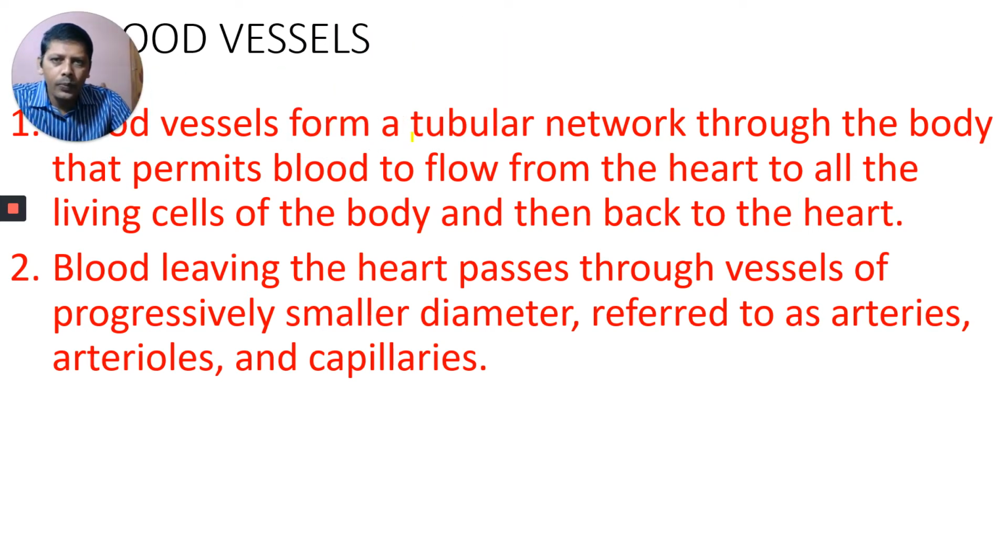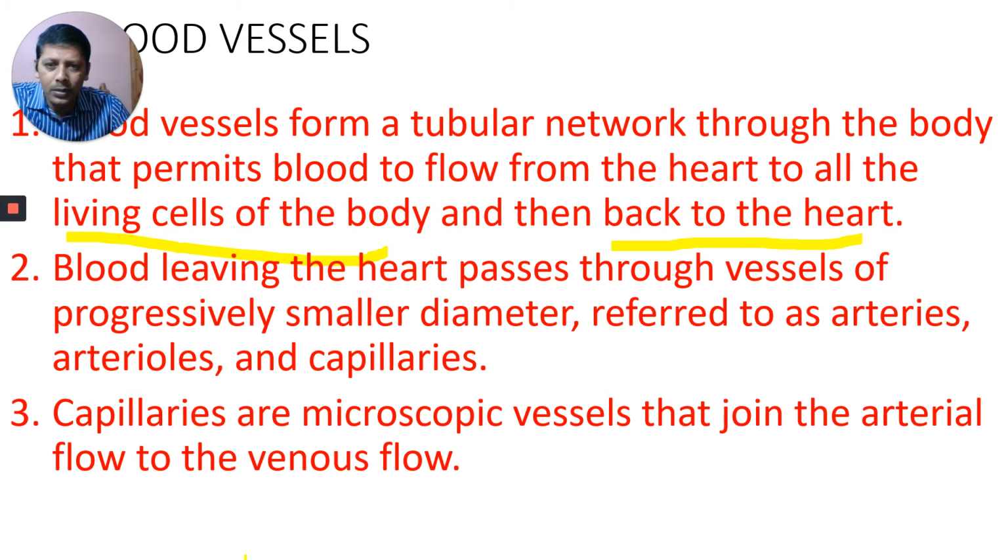Blood vessels form a tubular network through the body that permits blood to flow from the heart to all the living cells of the body and then back to the heart. Blood leaving the heart passes through vessels of progressively smaller diameter, referred to as arteries, arterioles, and capillaries.